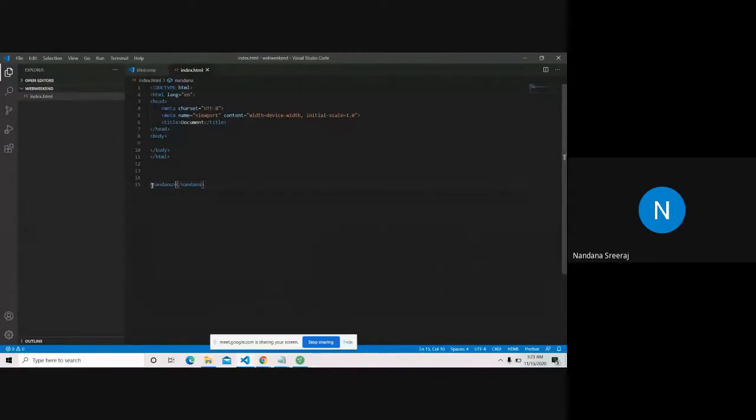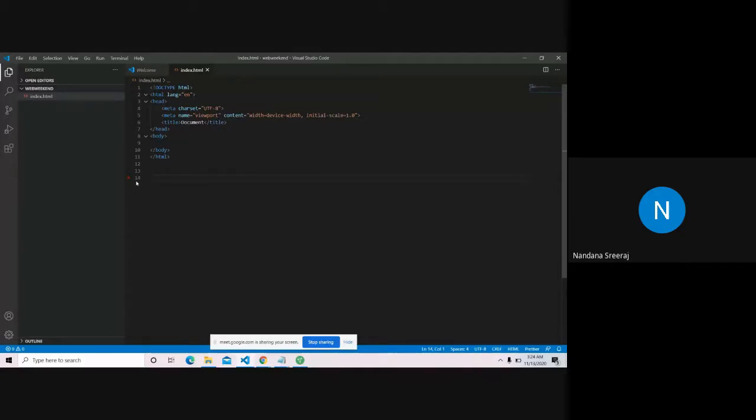So a tag is something that starts in an angle bracket and ends in an angle bracket. For every tag, there is a closing tag also. The closing tag is pretty much the same apart from the fact that we have a backslash here. So this is the basic structure of a tag: we'll have an opening tag and a closing tag.